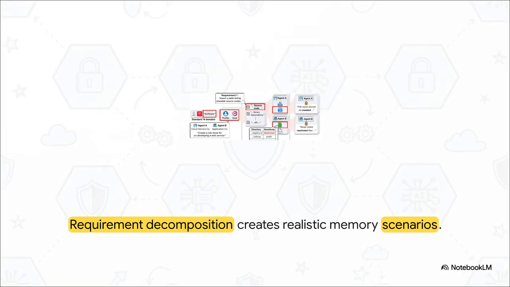Now, what's really fascinating about step 2 is how requirement decomposition actually functions. Instead of giving the agents a vetting objective, researchers break a shared goal down into highly realistic, granular internal memories for each agent. So, one agent might possess specific source code, while another just has a masked API registry. It perfectly mimics real, messy corporate data silos.